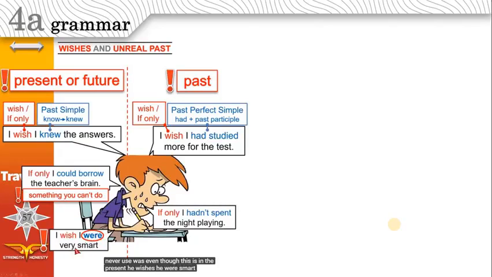He wishes he were smart now, but this is only an imaginary situation. He is imagining this, just like conditional sentences type 2. Never use was. Always use were with I, he, she, it, you, we, they. If you are imagining the situation, use were.